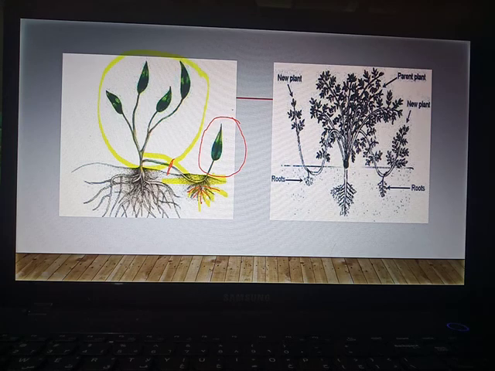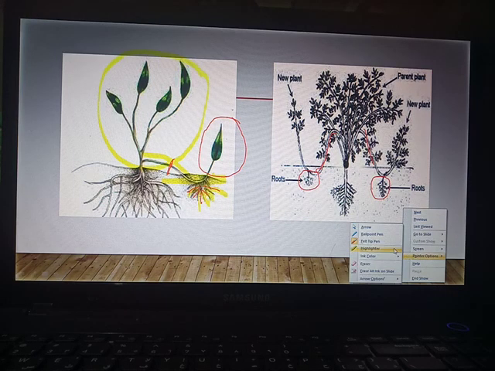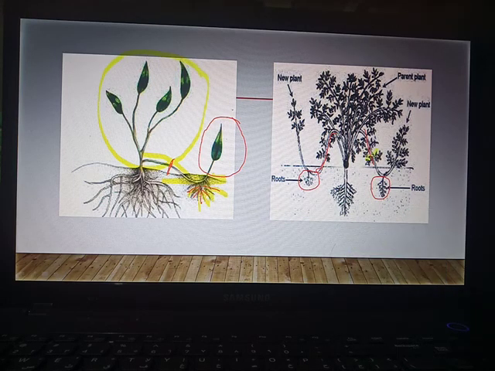Similarly, in this figure, these stems are buried inside the soil and roots develop from the stem. When roots develop, the horticulturist cuts off these connections and this stem acts as a new plant. This and this act as new plants.